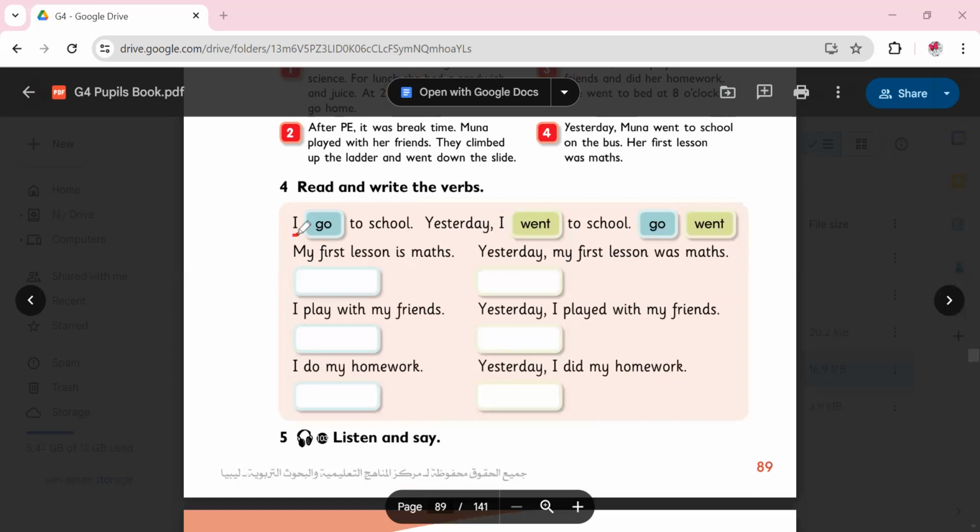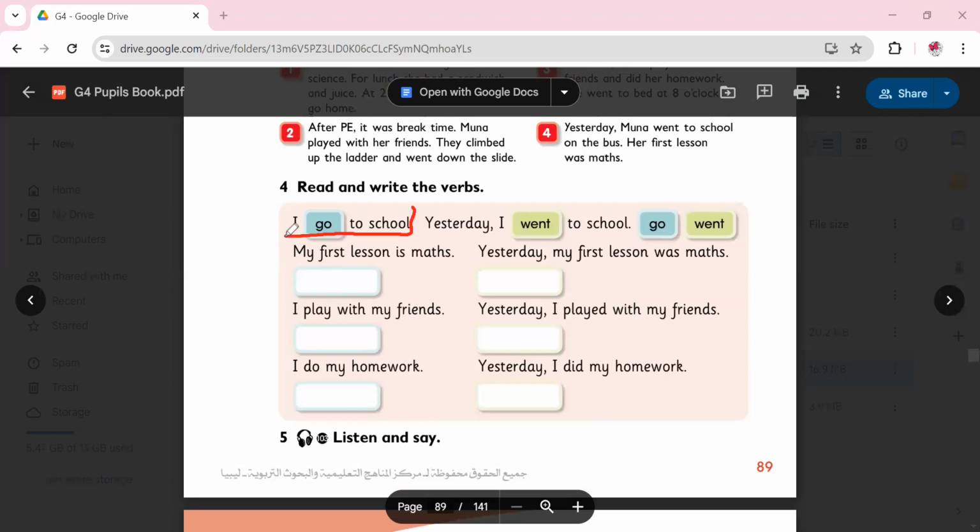Okay. I, is it a verb or a noun? Well, it's considered a noun. However, it's not a verb. Definitely not a verb. Types of nouns, you will learn them next year, inshallah. But for this year, I only want you to know where is the verb, and what is the past tense of this verb?